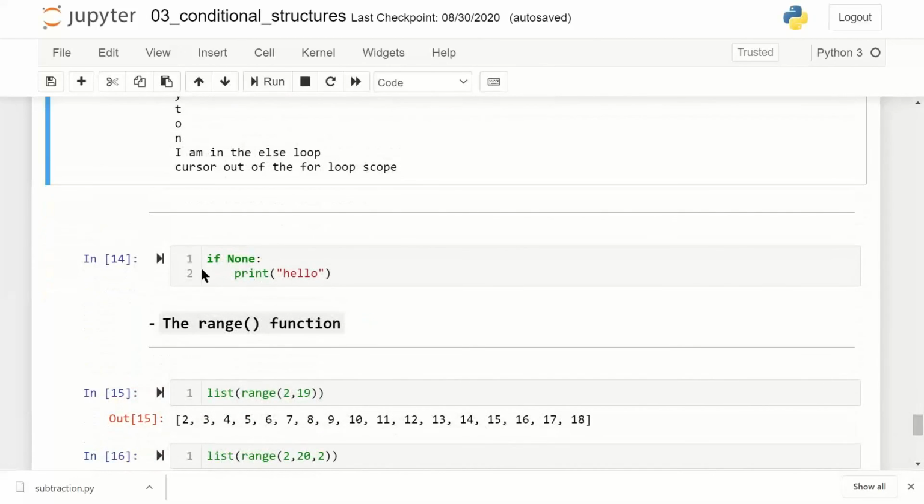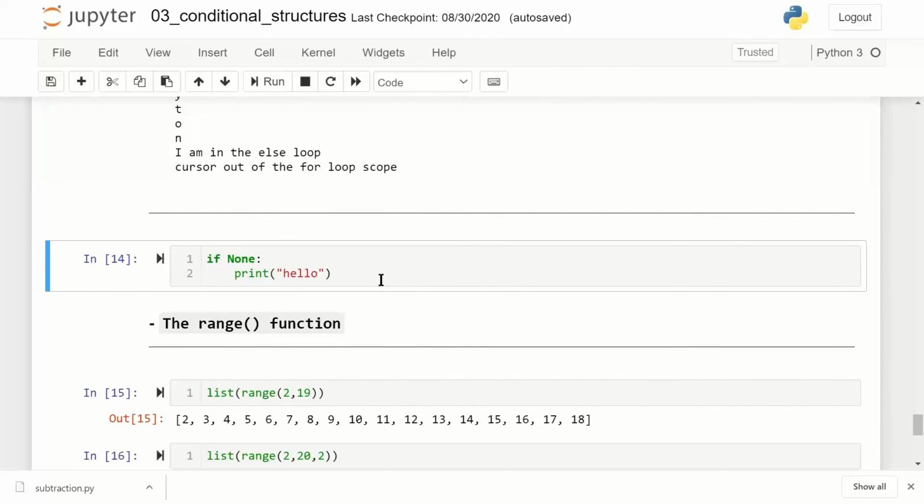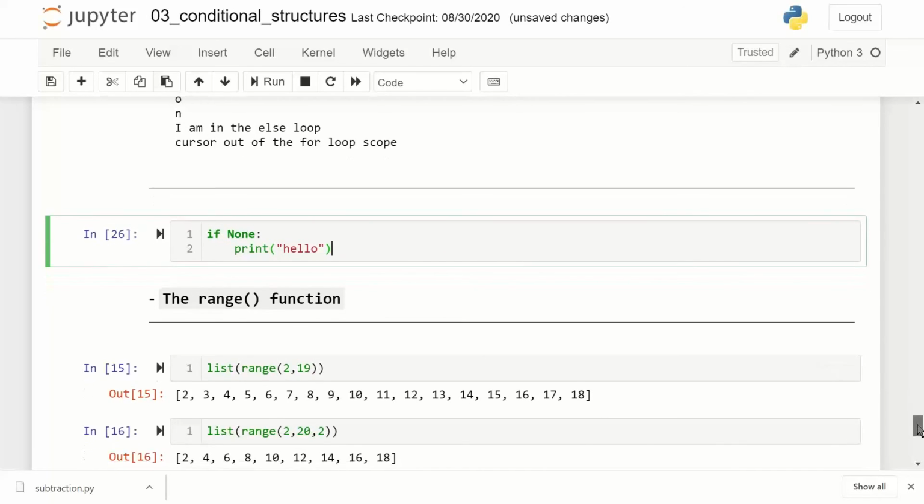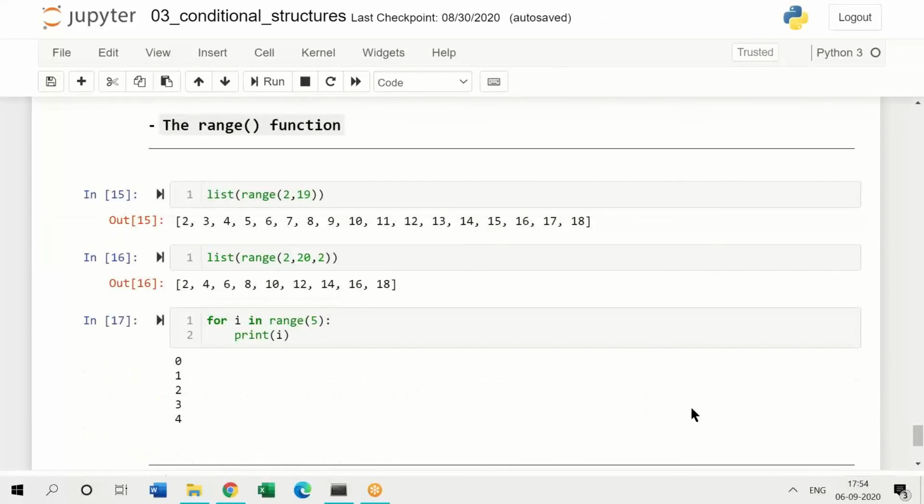There's just a none: if none, print hello. None is a keyword. So I'm just doing that, and it does not print anything. We have already seen the range function earlier.